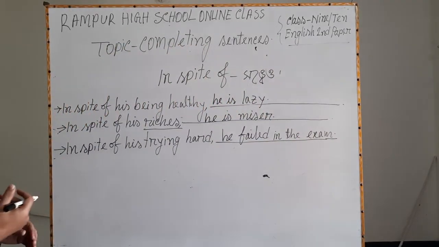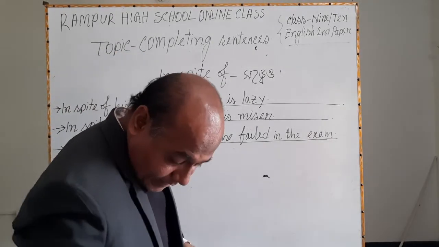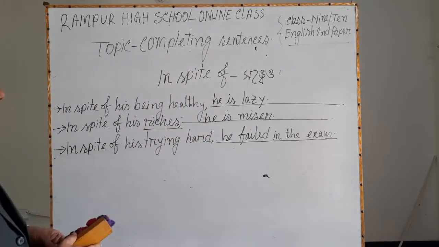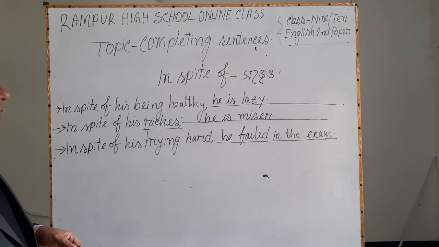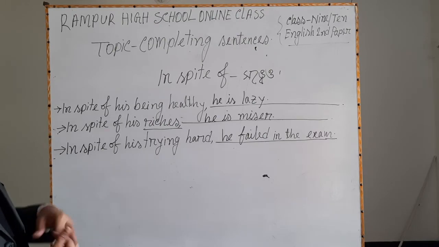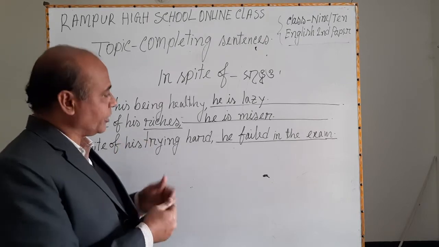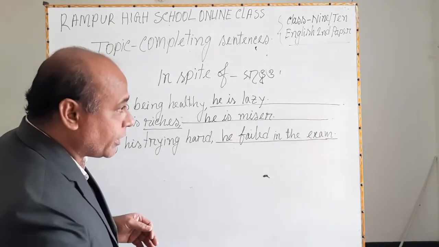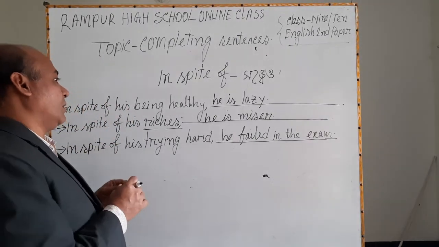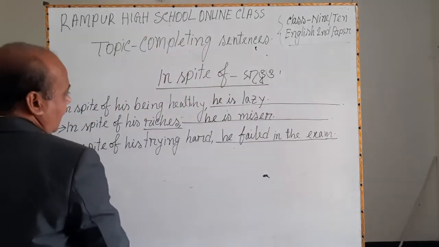Dear learners, I think you have got the point clearly and very easily, and our today's topic is completed here.